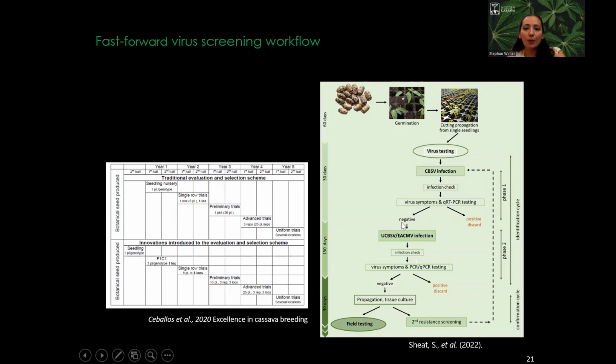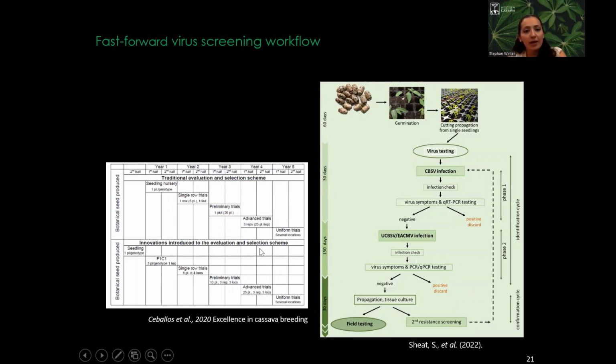Based on our protocol, as you see from the timeline, in 9 months from seed we were able to reach candidates which we brought to the field. This compares to the classical breeding protocol, which normally takes around 5 years. So in our case, we reached the field in 9 months.